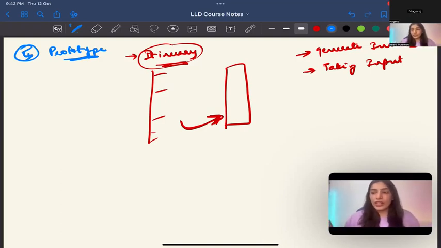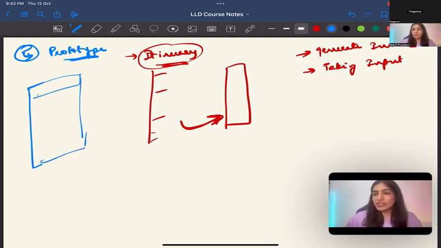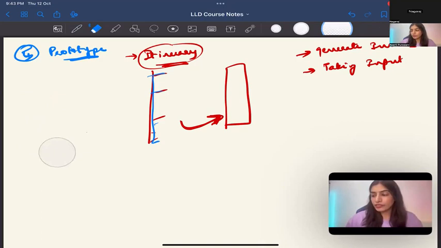Like you're creating invoices, you are copying the invoices, but then you are changing which passenger it is for, how much was paid, what was the list of passengers, or what was the compartment type and all of this. But you're cloning, you are not doing all of the invoicing from the starting, which will probably add a stamp, and more things have to be done, like GST or things like that. So you're not doing that again and again. In an itinerary, there are some basic things that you would have to do. So you're not doing that again and again is the point.